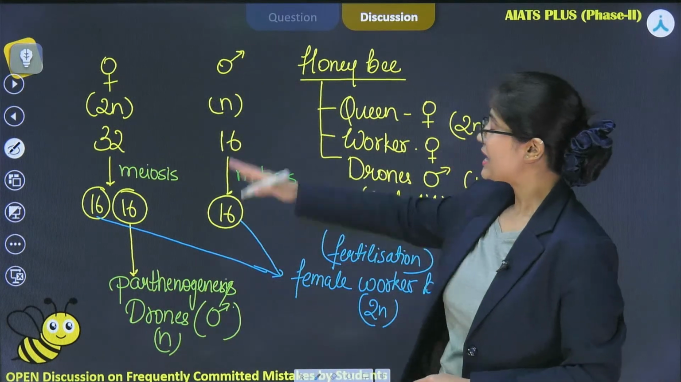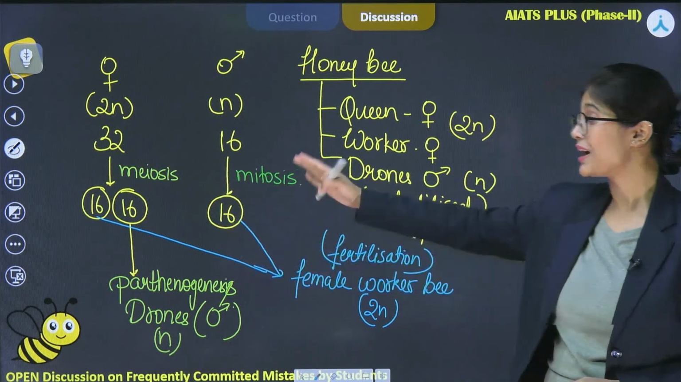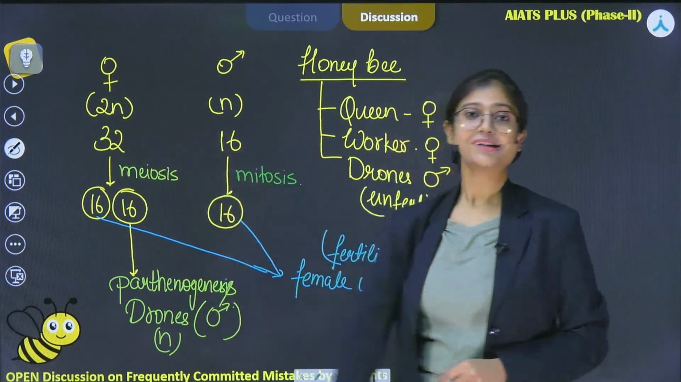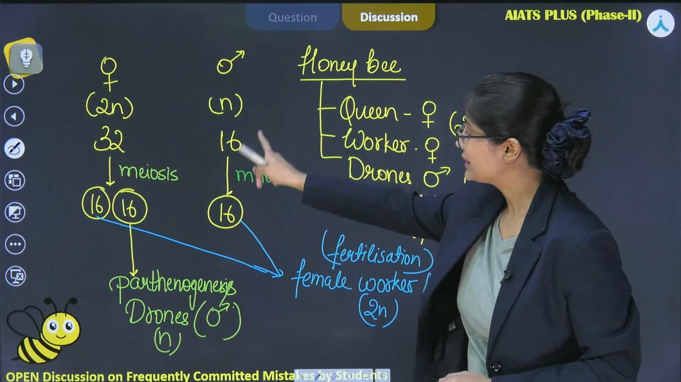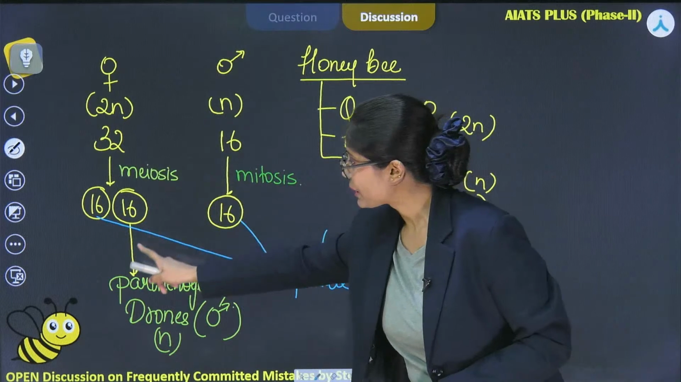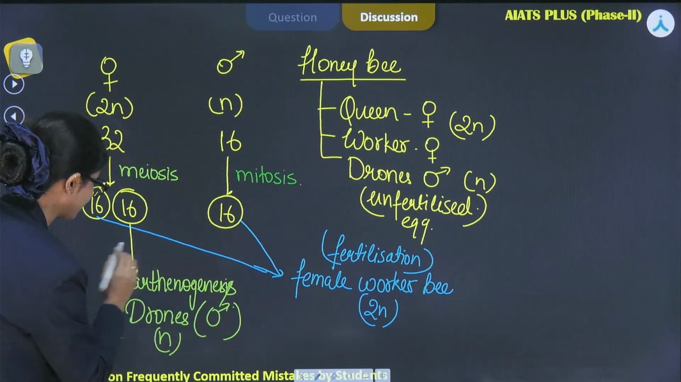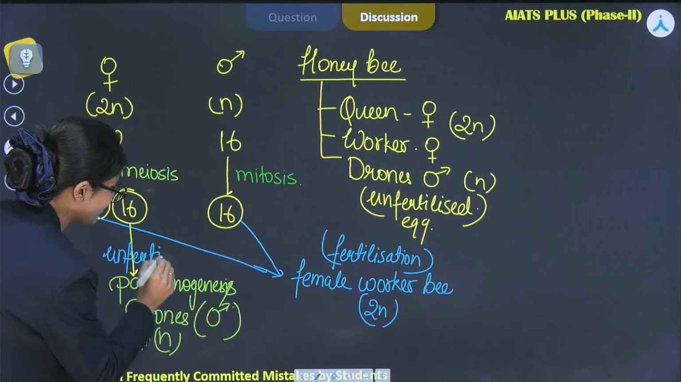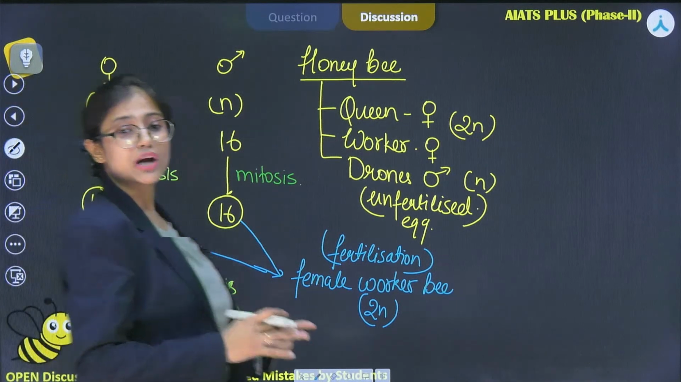So remember that the female will produce gametes by the process of meiosis, producing gametes having half the number of chromosomes as present in the parent body. And the male will produce gametes by the process of mitosis. And when the egg remains unfertilized, by means of parthenogenesis, it will form the drone. Then males are formed, which are haploid.